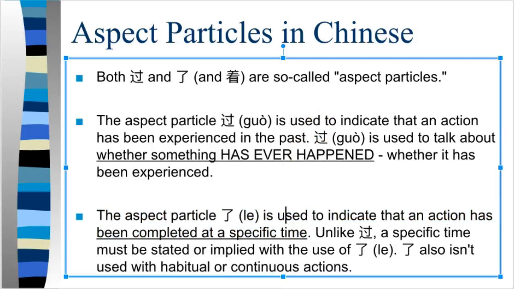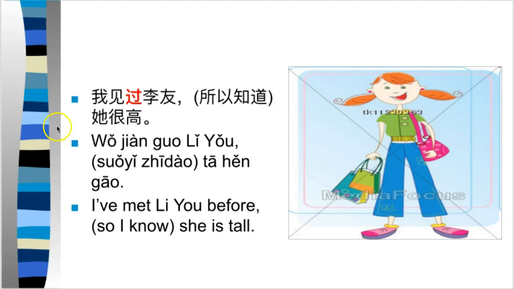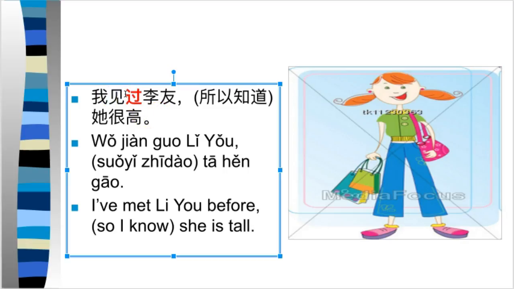Let's look at an example of 过. 我见过李友所以知道他很高, okay. So we have a verb here, and then we're going to follow a verb with an aspect particle. And I'm following with the aspect particle 过 because I'm saying I have met her before.